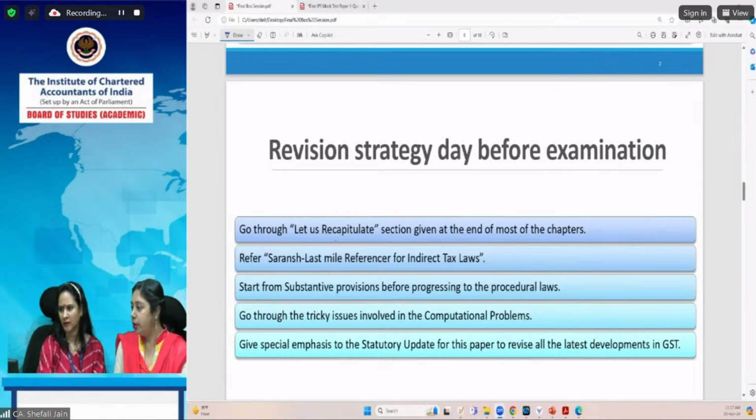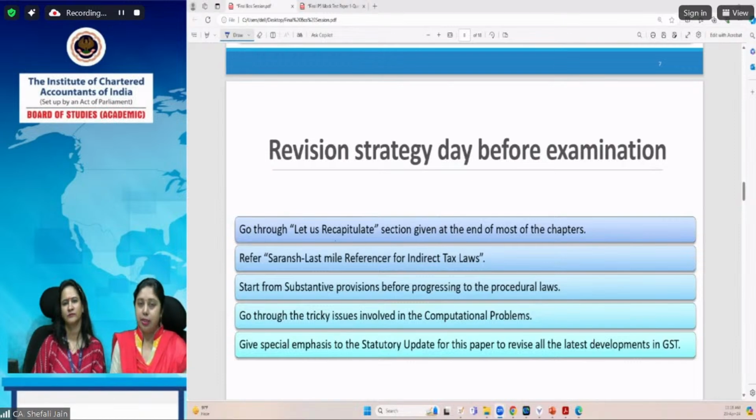Then the next query. Ajay has asked that previous year exam question papers are reviewed before the exam, and how many previous year exam papers will be reviewed. I think he wishes to ask how many previous year exam papers are relevant. If your question is different, then you can edit your question once again.